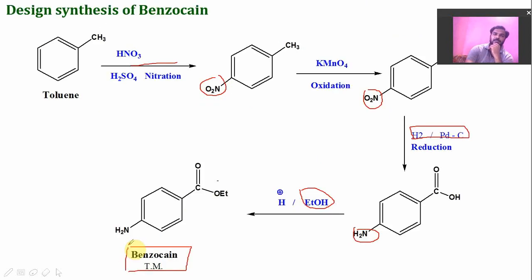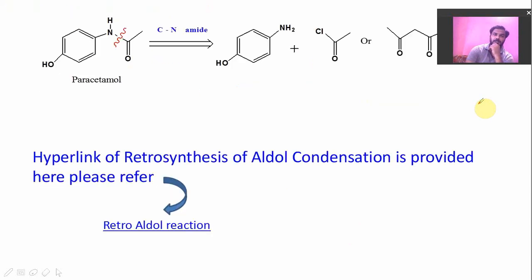Okay. And here the functional group interchange can be done in two ways. Here there is a functional group interchange. Amino group can be converted into nitro group, and the methyl group can be converted into carboxylic acid group. So this type of functional group interchange has to be done during retrosynthesis.